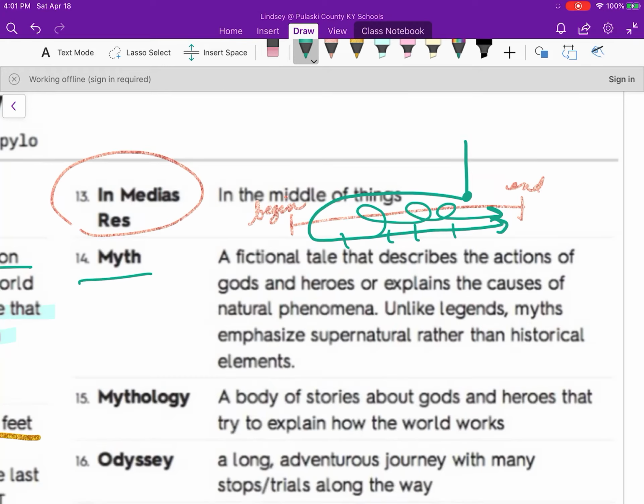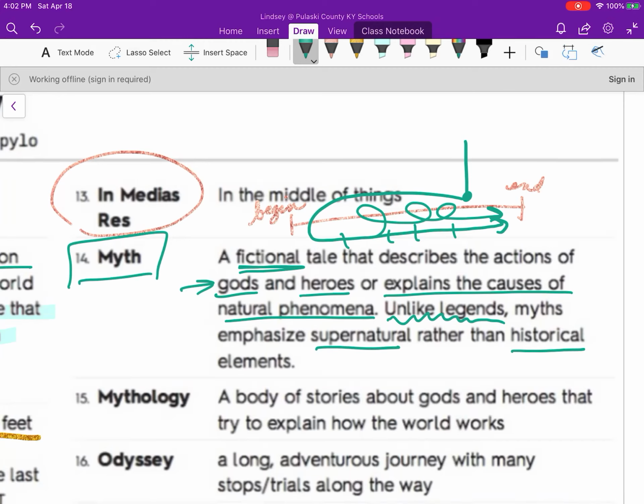Okay? A myth. A fictional tale, myths are never true, that describe the actions of gods and heroes, or explain the causes of natural phenomena. If you are in my mythology class, or you were last trimester, or you've taken Miss Kane's class, you should know what this is, right? Especially the fact that it explains something or it tells about people. Unlike legends, myths emphasize supernatural rather than historical elements. So a legend typically is based in reality. Myths don't have to be.